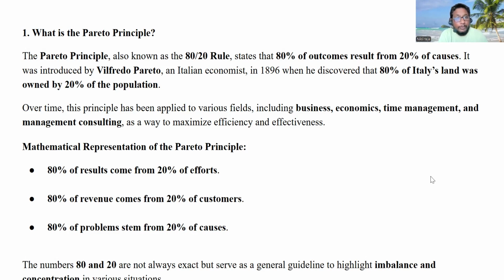So it was introduced by Vilfredo Pareto. This concept is named after Pareto only, an Italian economist, in 1896, when he discovered that 80% of Italy's land was owned by 20% of the population. This is one of the examples, guys.